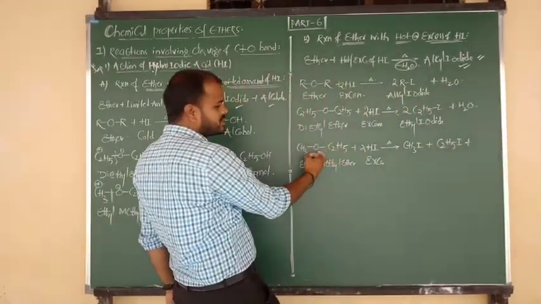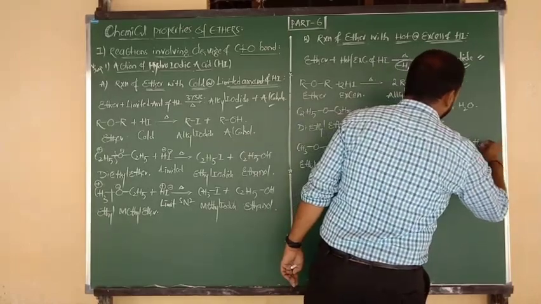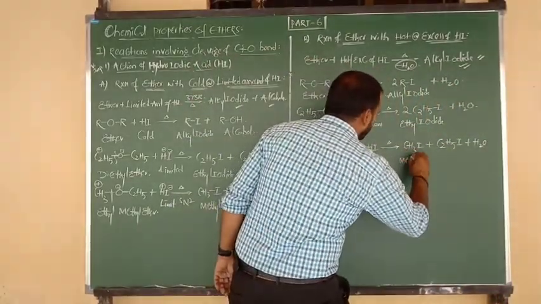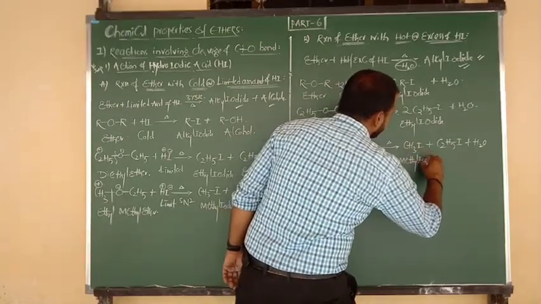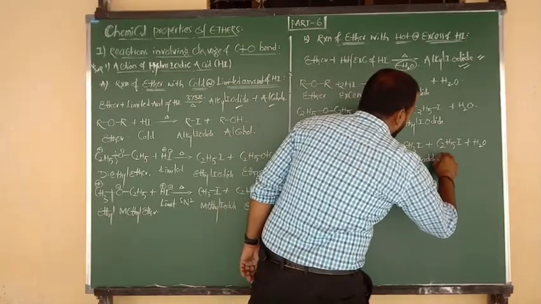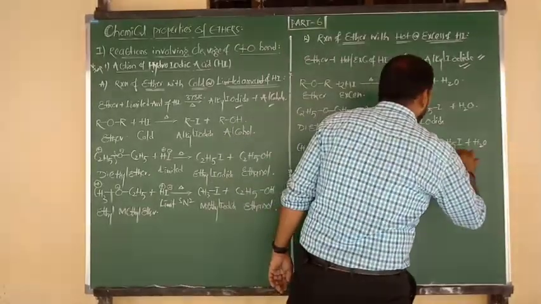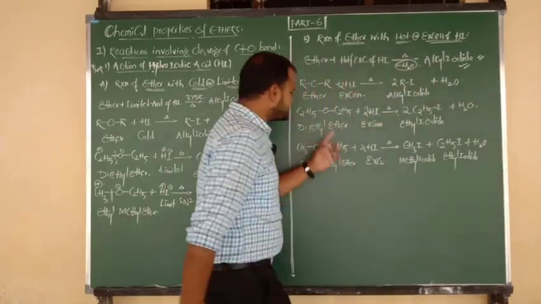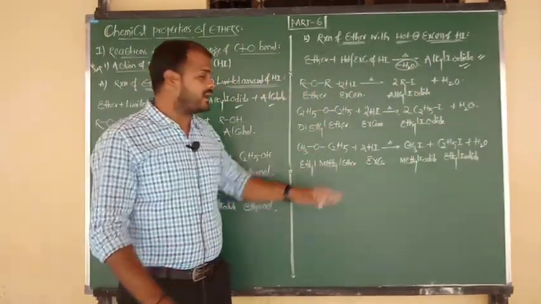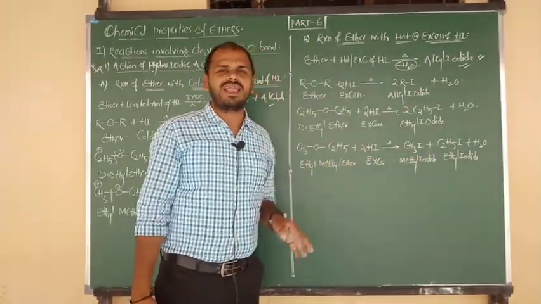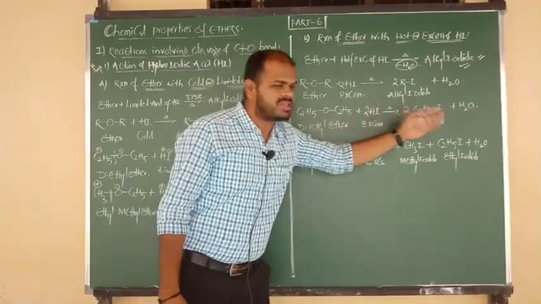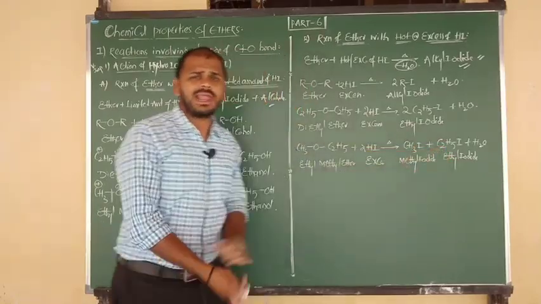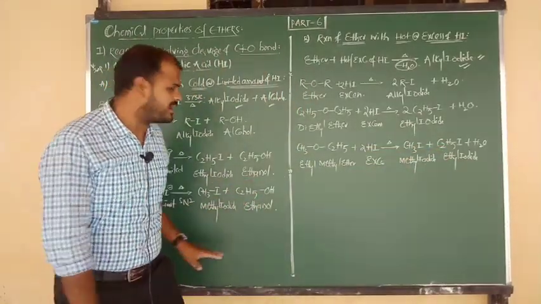Again same thing, 2 hydrogens and 1 oxygen are eliminated in the form of water molecule. So what is the name of your product? Methyl iodide. And what is your another product? Ethyl iodide. Maybe symmetric or maybe unsymmetrical, definitely here you are going to get only alkyl iodide. But there it was two same alkyl iodides; here two different alkyl groups are there, so you are getting two different alkyl iodides. No more difference.